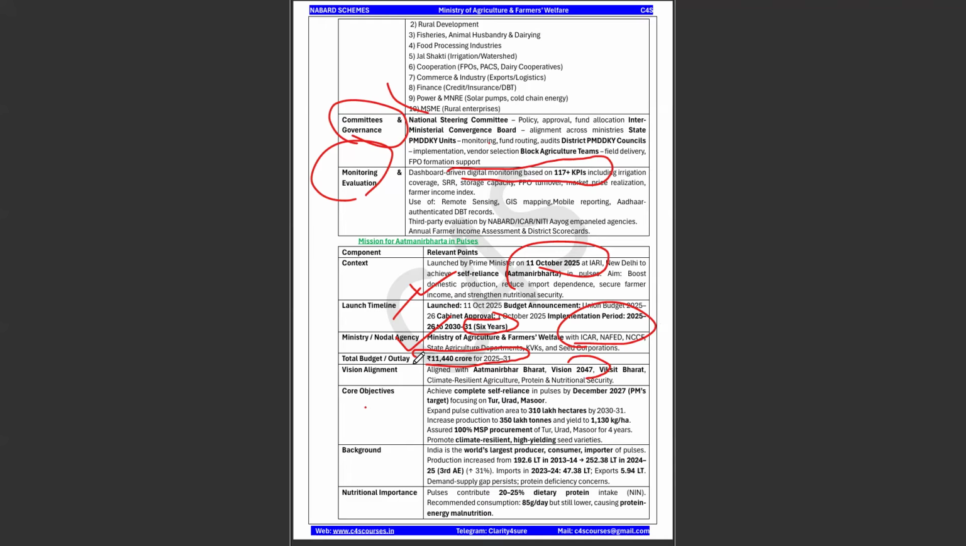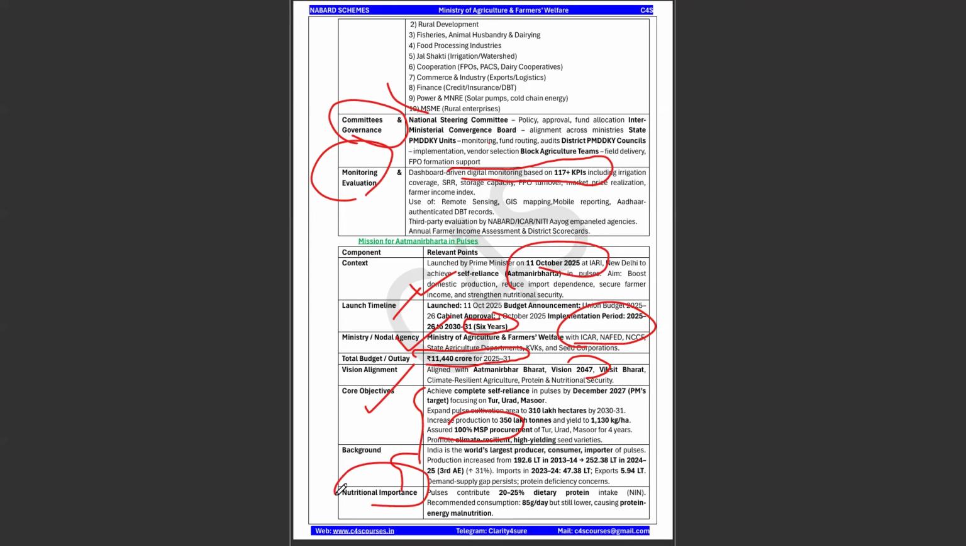Okay, core objectives. These are all the objectives. Self-reliance in pulses by 2027. Expand pulse cultivation, expand production and yield of the pulse cultivation. Assured 100% MSP procurement of tuar, urad, masoor for 4 years. Promote climate resilient, high yielding seed varieties. And see, these are all some of the backgrounds related to the food production in India. So you can just go through it.